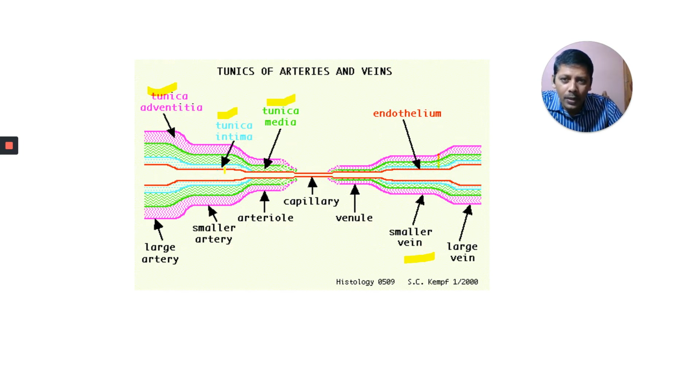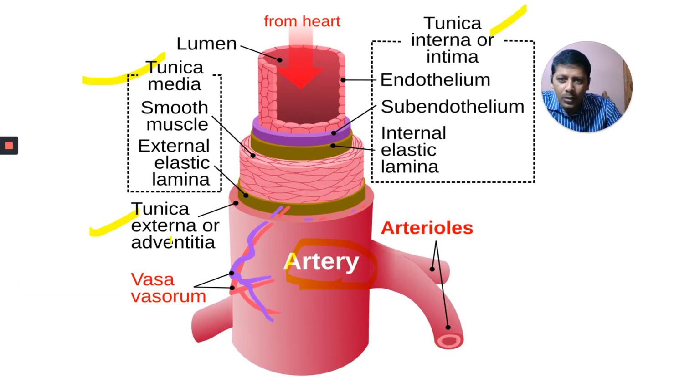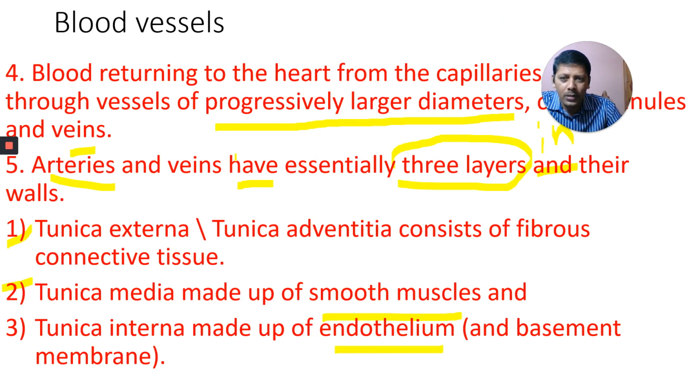Again you can see the same colors on this side also: tunica externa, tunica media, tunica interna. Tunica externa is also called tunica adventitia. These are the three layers.